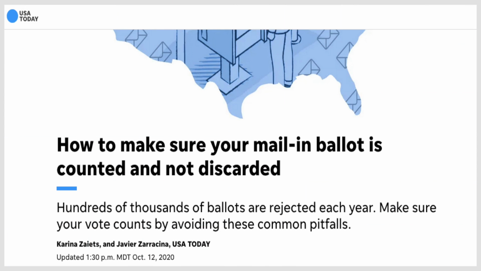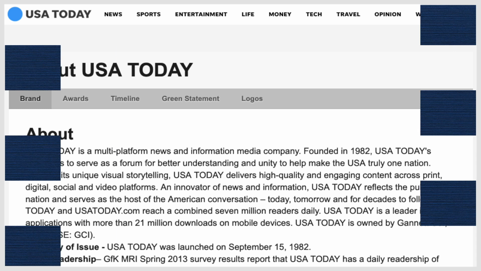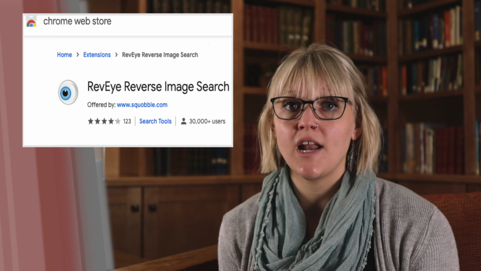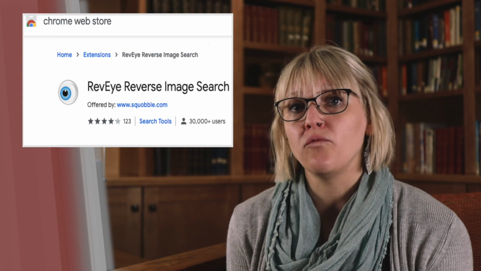Check to see if the source is credible before passing it along, so you can click About Us on unfamiliar sites and read what they have to say, and fact check what you're reading. This can be as simple as running it through Google or another search engine alongside the terms true, false, or hoax. Verify images and videos with reverse image searches. If you use Google Chrome as your internet browser, there's even an extension for reverse image searching called RevEye.